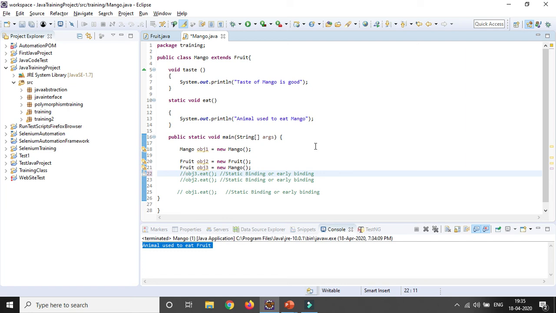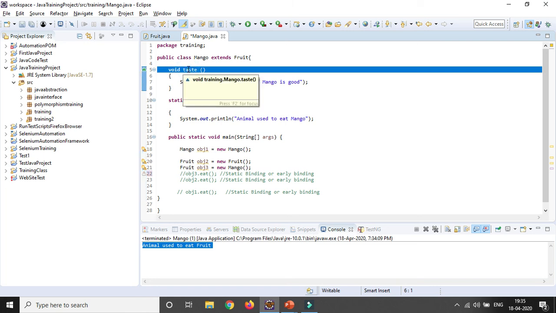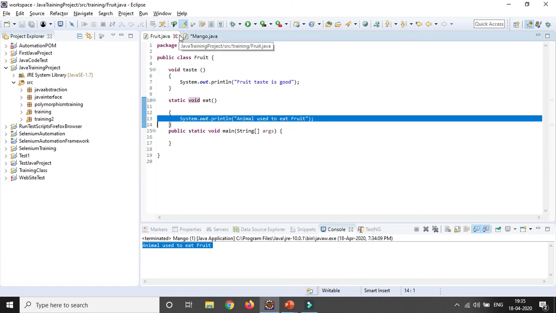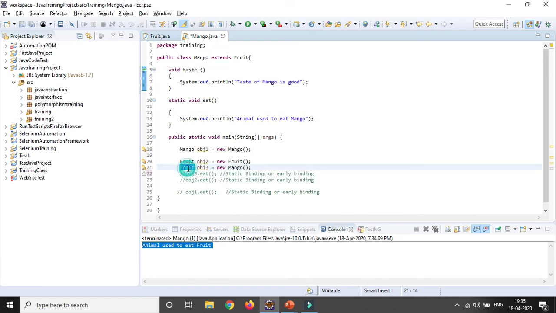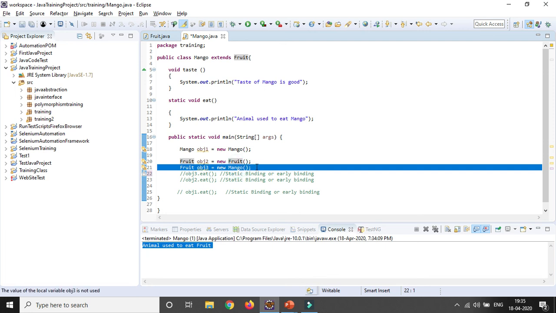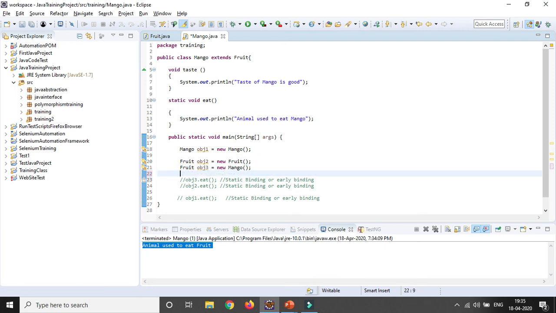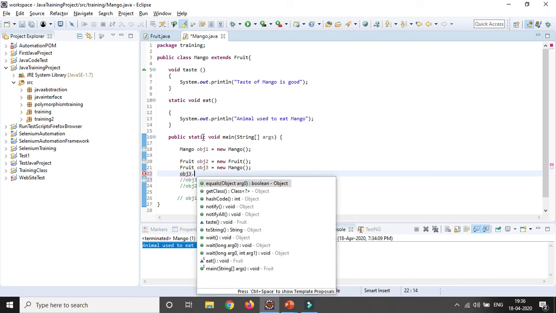Now if I want to create any object of my parent class using the child class reference for a non-static method, it will be dynamic binding, because Java will not know this in the compile time. So I am creating the same thing, right? Suppose fruits object 3 new mango, so the same object I am creating for the parent class using the reference of mango, the child class. Now if I want to use the non-static method, suppose test,